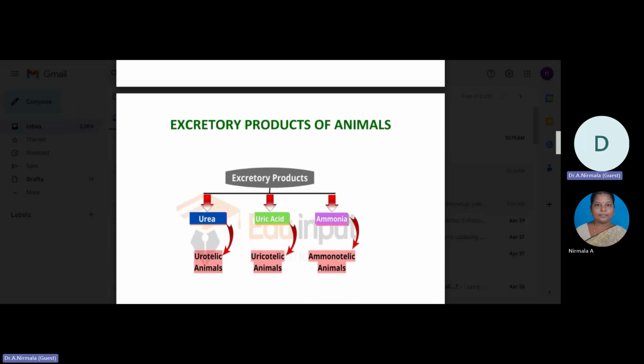The next one is urine. It is a significant excretory product that contains 95% water as well as other elements such as uric acid, urea, salt, chloride, and organic and inorganic components. The urine has an acidic nature of pH 6, and the breakdown of hemoglobin results in the formation of urochrome, which causes the urine to be pale yellow in color. So, the main excretory product generated by humans is urea.